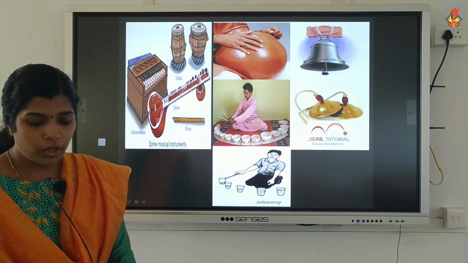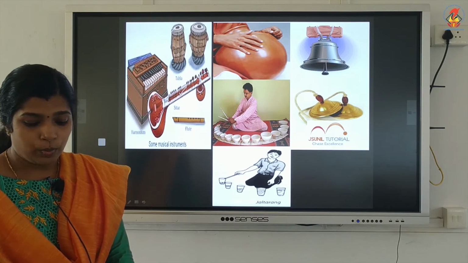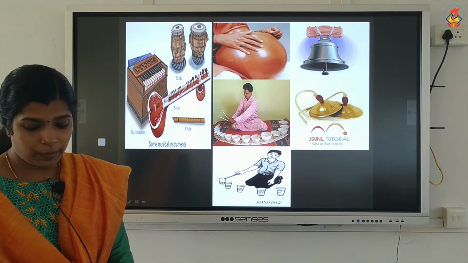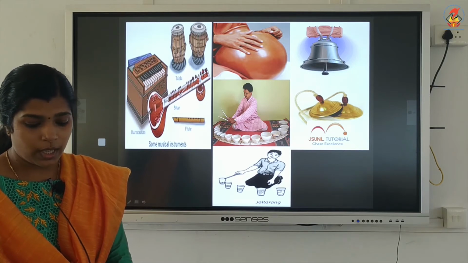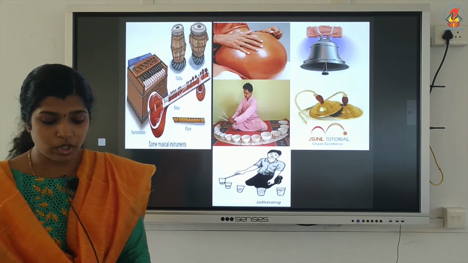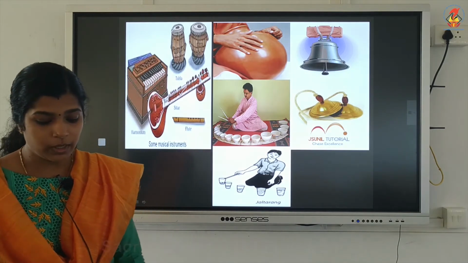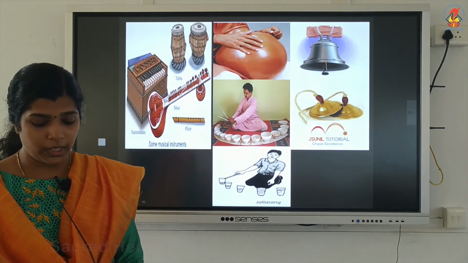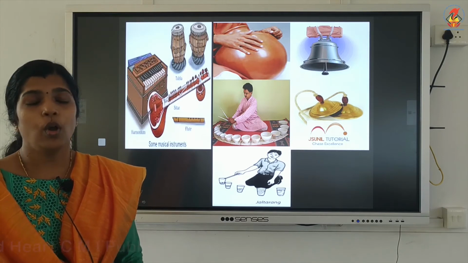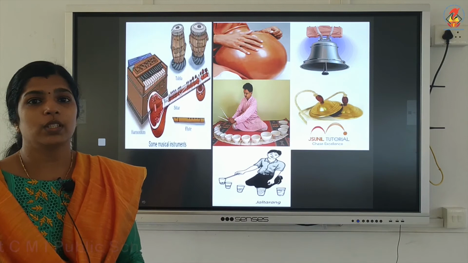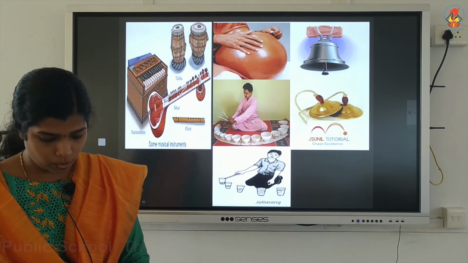Then take a rubber band, put it around the longer side of a pencil box, and insert two pencils between the box and the stretched rubber band. Now pluck the rubber band somewhere in the middle and you will be able to hear the sound. So vibration of objects produces sound.